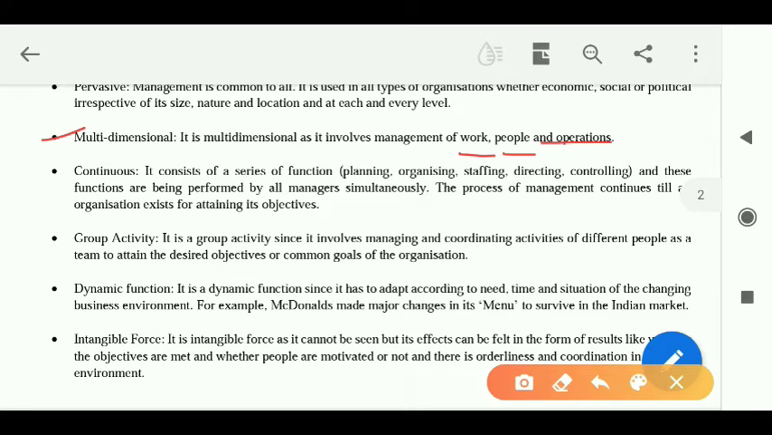Okay, let's move down to the fourth feature. The fourth feature says management is continuous.